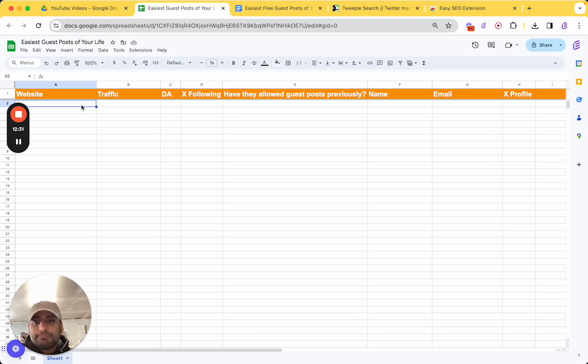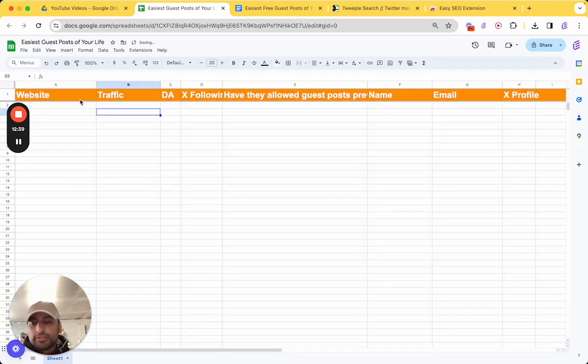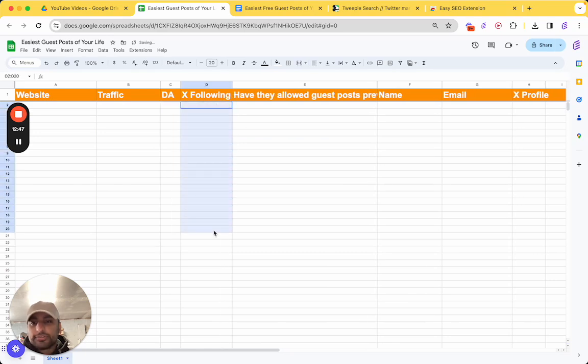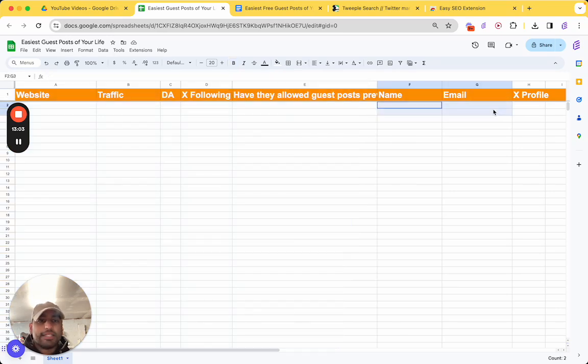So here's the website name. Let me see if I can zoom in a bit more. It's not technically a zoom in, but I will. So you can throw in the website's name, and then check the traffic, and jot down the DA. You can check out their X following if they like to publish their posts or pages in general onto Twitter. Have they allowed guest posts previously? Then if you find that, hey, this checks out, guess what? That's when you can get their name and email, and you can throw in their X profile as well. So I'll tell you what this looks like.